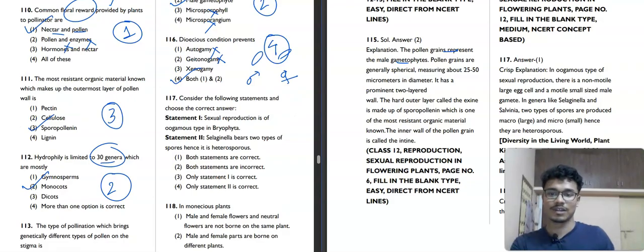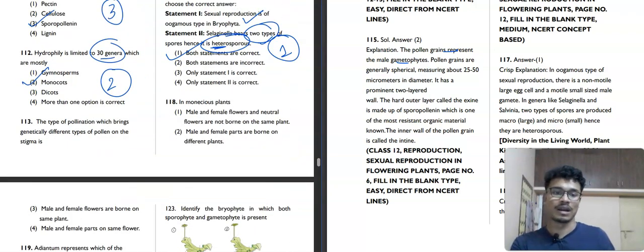Consider the following statements and choose the correct answer. Sexual reproduction is oogamous type in Bryophyta, correct. Selaginella bears two types of spores, it is called heterospory. Seems logical, Selaginella is heterosporous, so it bears two types of different spores. It is also correct, so both statements are correct. First option is our correct answer. Now moving toward the next question, question number 118.